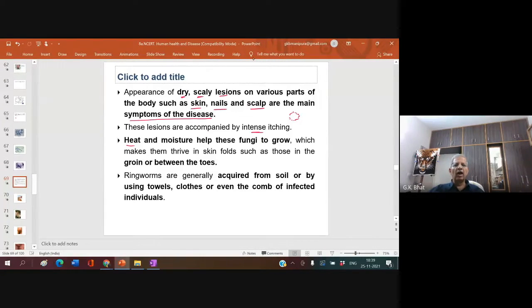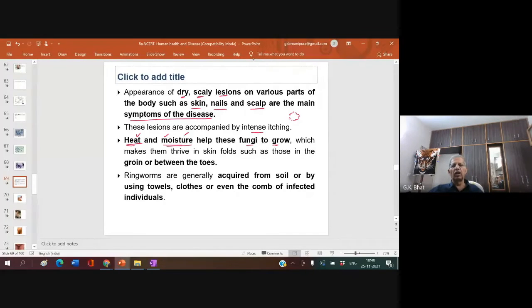Heat and moisture help these fungi to grow. Whenever you wear inner garments, the area around the genital region is generally the most appropriate place.